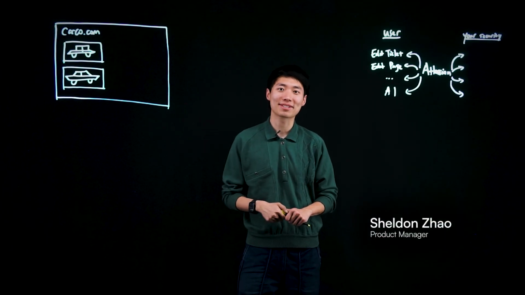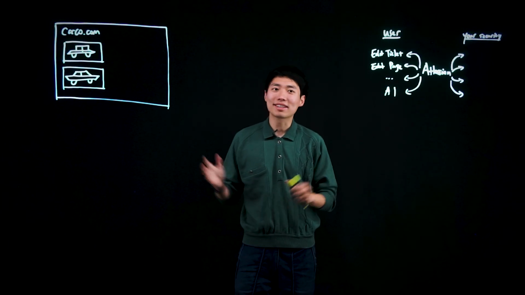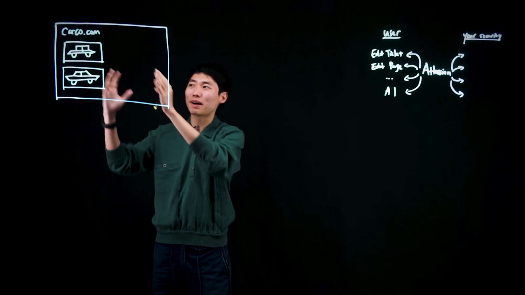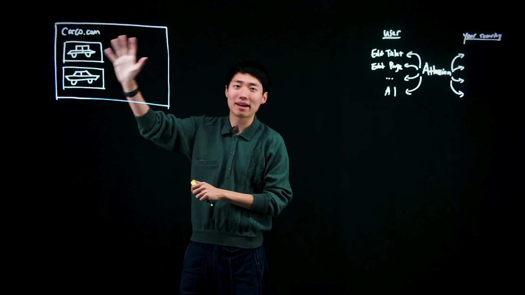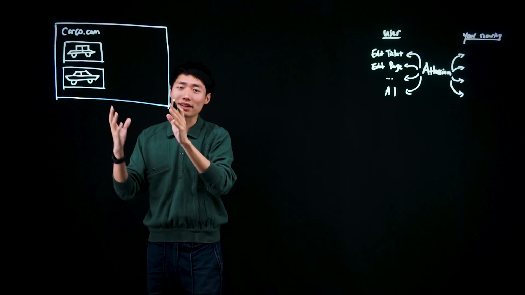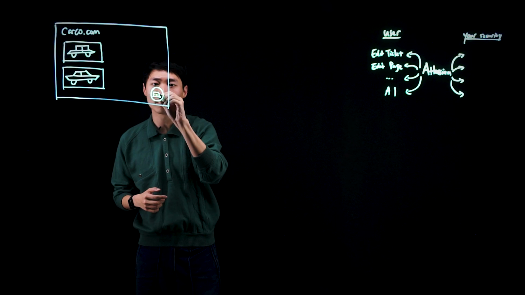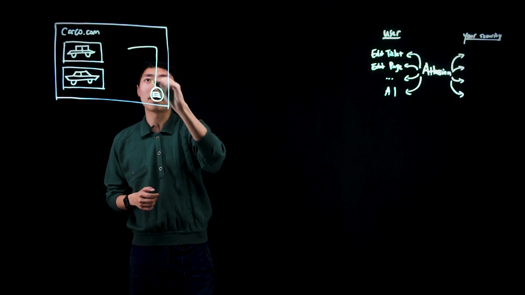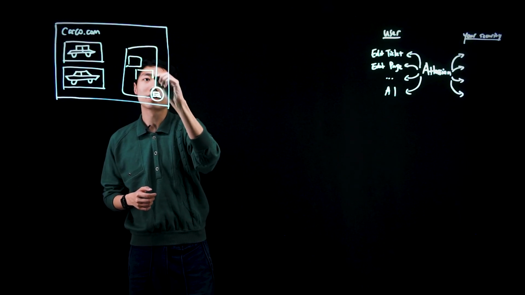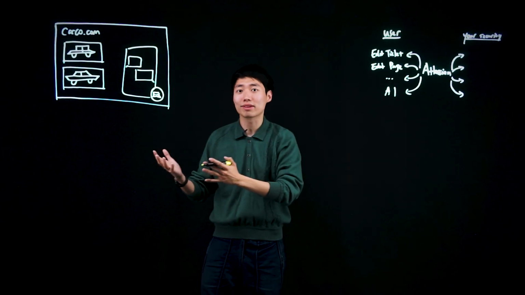I'm a product manager here at Aurascape, and today I'm excited to talk to you about embedded AI. Let's look at these two examples separately. Let's start from this site, right? I'm on carcode.com. Despite my best effort at drawing cars, you can imagine that this is a page that sells cars. Very traditional type of website, except when I visited this year, I noticed that there is a new little thing right here. And when I click on it, it pops up a beautiful interface that allows me to chat with who I thought was a representative. But it turns out this entire thing is now powered by generative AI.